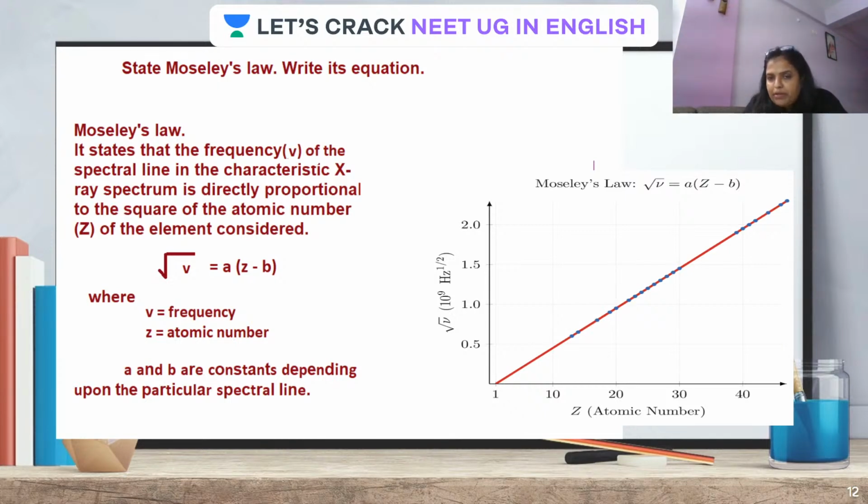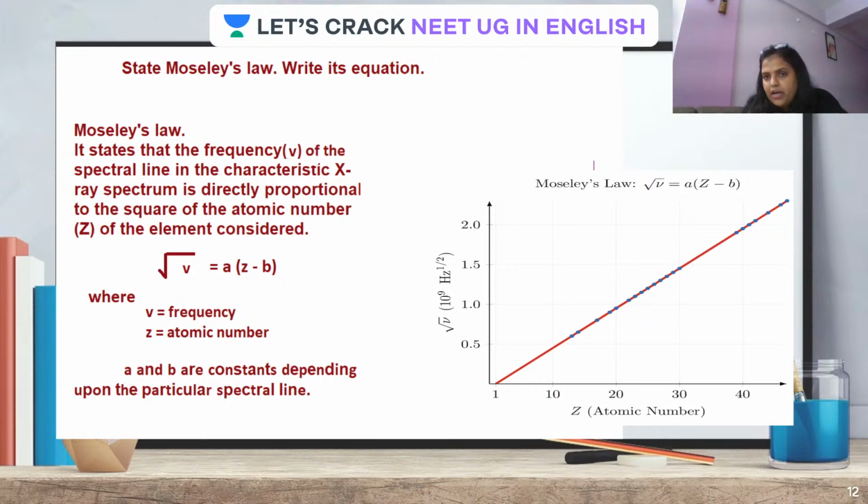I hope it is clear. I'm repeating again: atomic number. This experiment was done by himself, and the Lothar Meyer curve also motivated him to take atomic number as a basis of classification of elements and not the atomic weight.